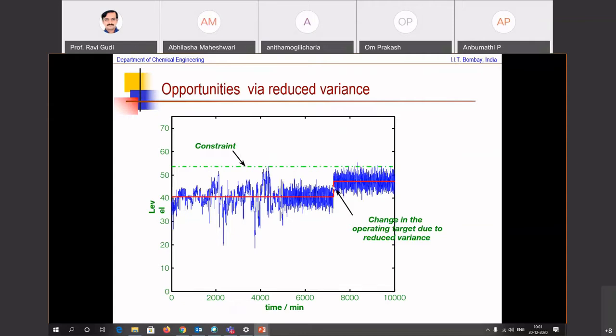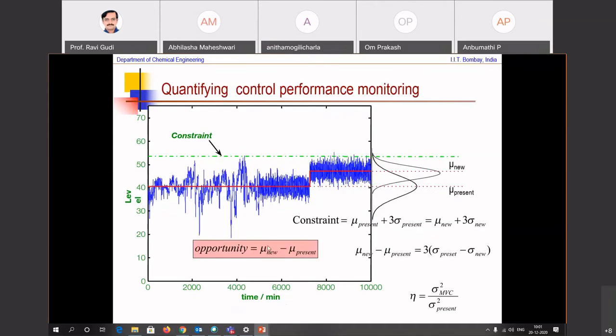So if you were able to look at the controller during this region and narrow down that variance, you see that this variance is much, much narrower and you are able to push the operation closer to the benchmark, resulting in a huge amount of energy savings. So this is that opportunity that we are talking about when we try to reduce variance, which translates into money, as you saw, energy savings and the like. Likewise, if I were to look at this operation and look at the standard deviation, it would give me a histogram, a density function that looks like this, whereas here it looks much, much narrower. And so I would like to narrow down the variance.